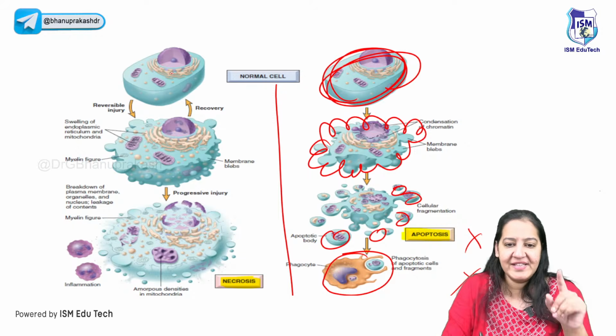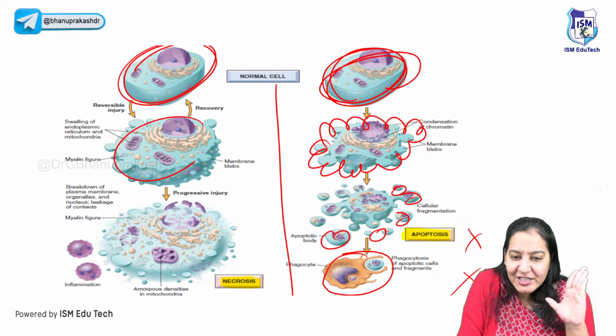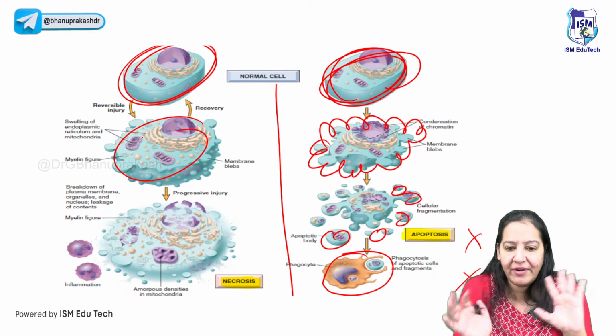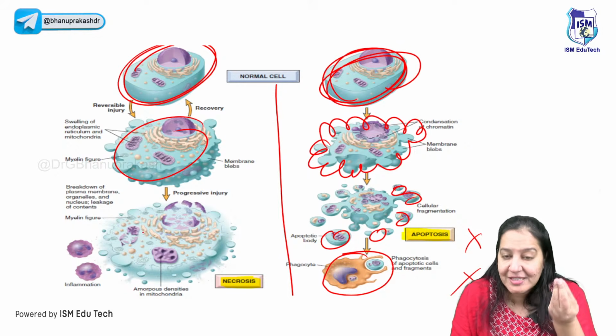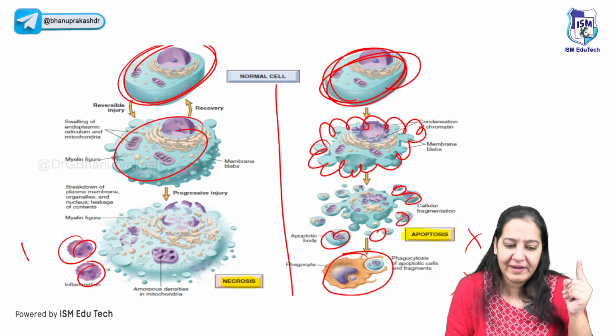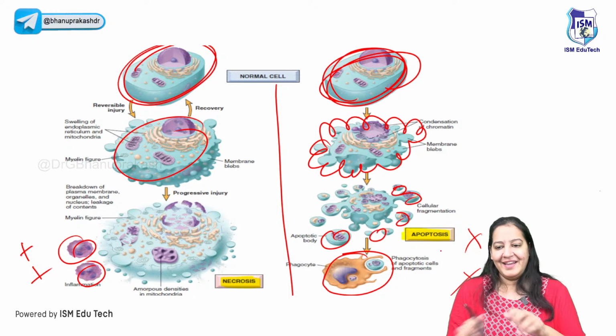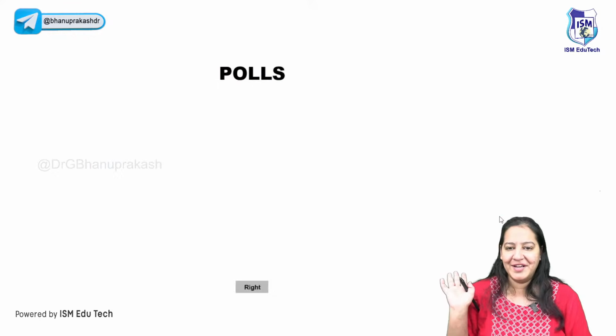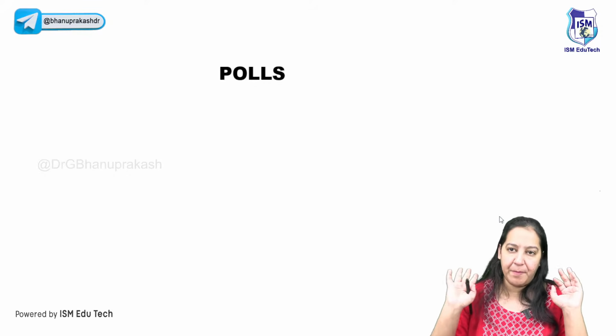But on the contrary, see this cell. This cell is shrinking in size, and the cell membrane is bursting. So neutrophils are coming. So inflammation present, neutrophils present. Here inflammation and neutrophils are absent. You got it? So that is all about apoptosis.